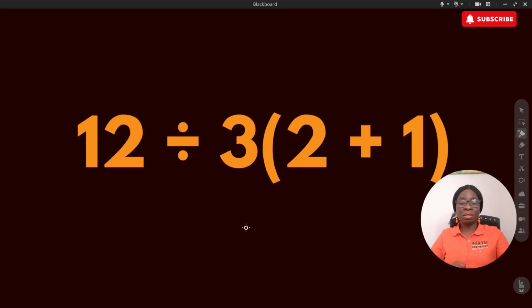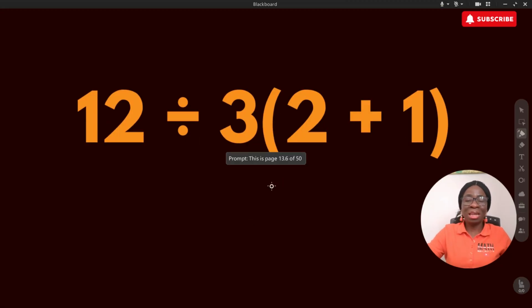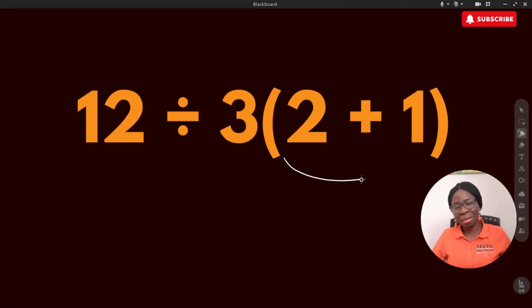Now, let's see if you truly understand it. Try this one. Pause this video and solve, then you can play it for the solution. Now let's solve it together. We solve parentheses first, right? Yes, we agree on that. 2 plus 1 gives 3.